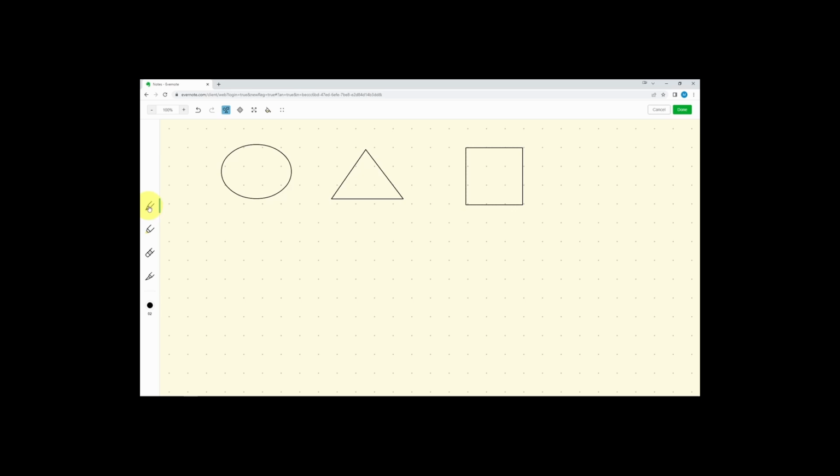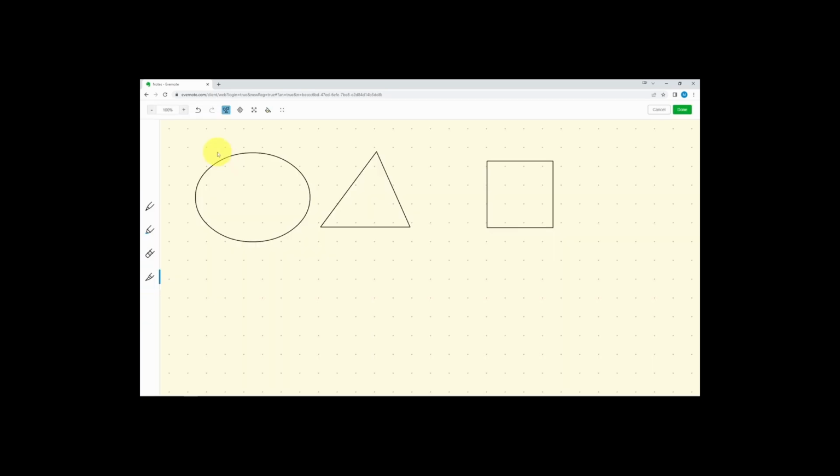You can change the size and color of the pen and highlighter. The eraser just has one size. Or you can click the trash can to get rid of everything. The knife tool will let you select an area to cut out, and you can click to move it around.